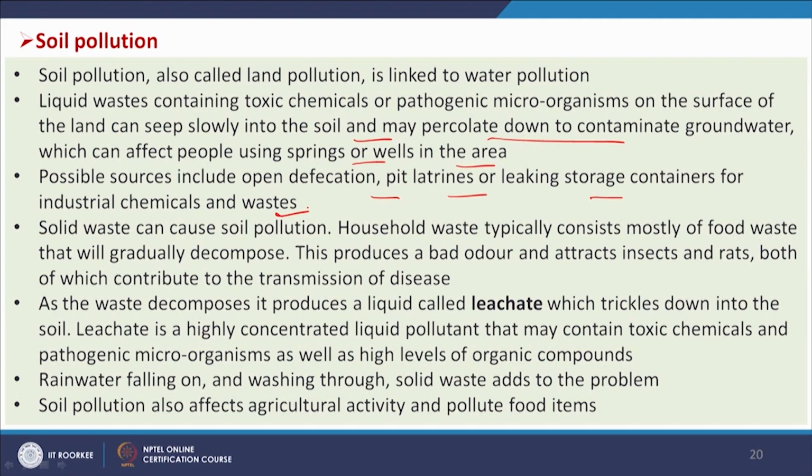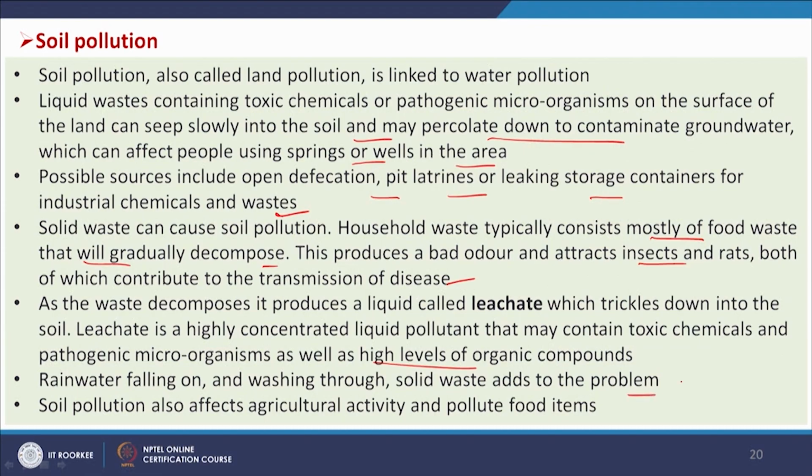soil pollution. Household waste typically consists mostly of food waste that will gradually decompose, and it will contaminate the soil as well as the water also. So, this produces a bad odor and attracts insects and rats, both of which contribute to the transmission of disease, and as the waste decomposes it produces a liquid called leachate, which trickles down into the soil. Leachate is a highly concentrated liquid pollutant that may contain toxic chemicals and pathogenic microorganisms as well as high levels of organic compounds, and rainwater falling on and washing through solid waste adds to the problem.